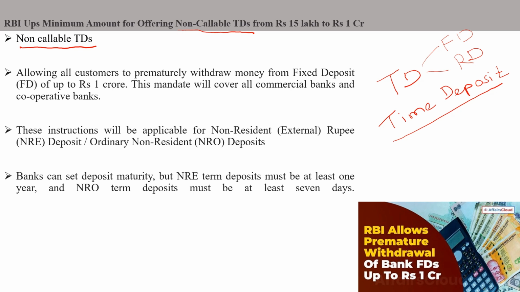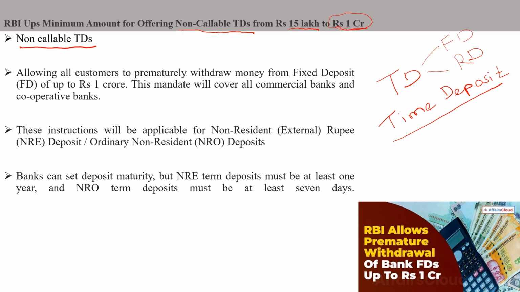So before it was 15 lakhs. Non-callable TDs were applicable from 15 lakh rupees. Under that product you could invest from 15 lakhs itself. Now the minimum for non-callable TDs has been increased to 1 crore. So now the minimum for non-callable TDs is 1 crore.